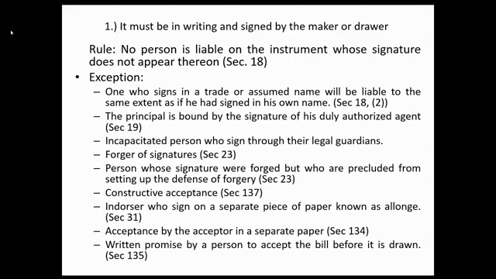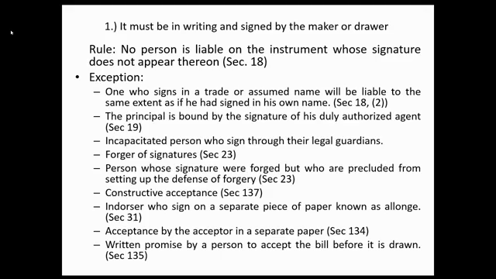Okay, let us proceed now to the first requirement under Section 1. It must be in writing and signed by the maker or drawer. Signed. Section 18, general rule: no person is liable on the instrument whose signature does not appear thereon. So the basic rule, if you have no signature on the instrument, you have no liability.